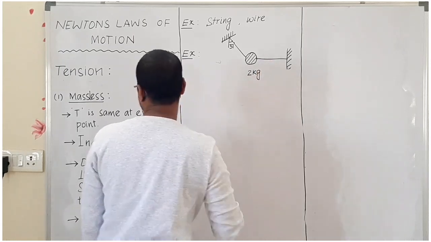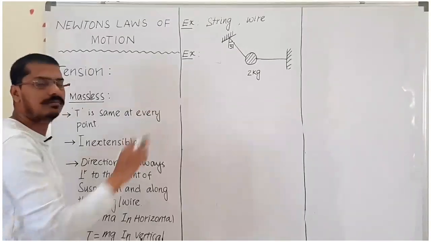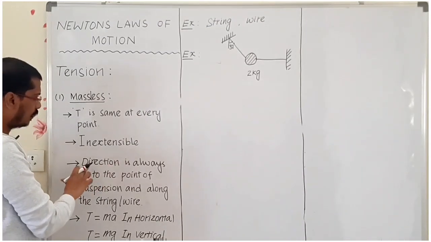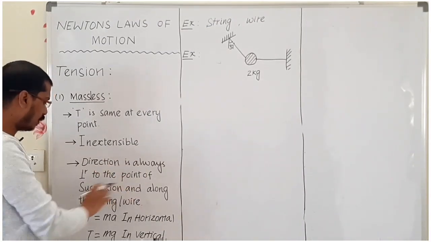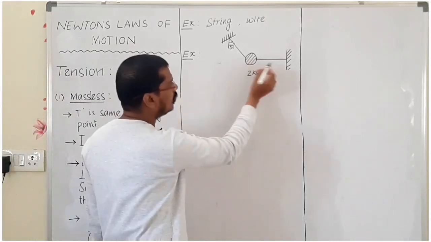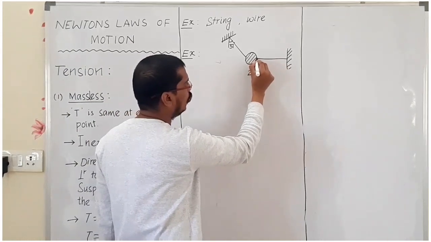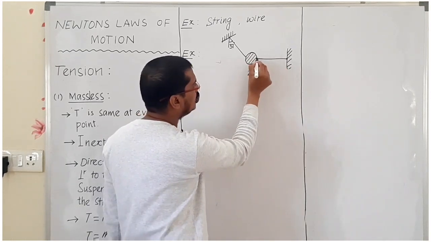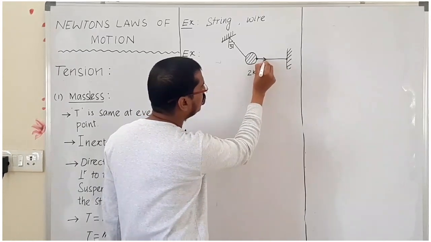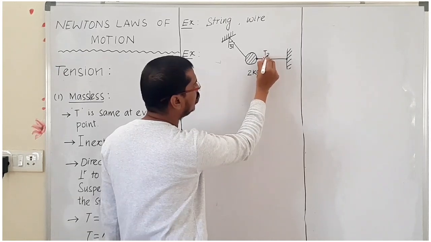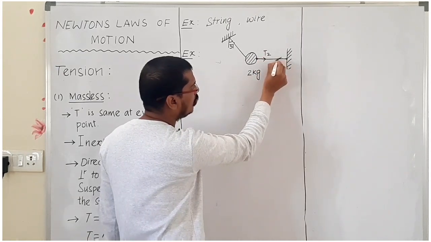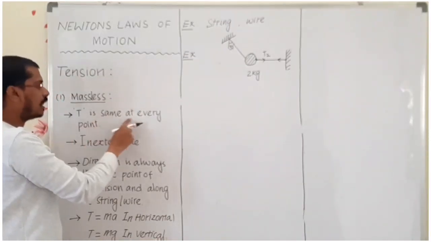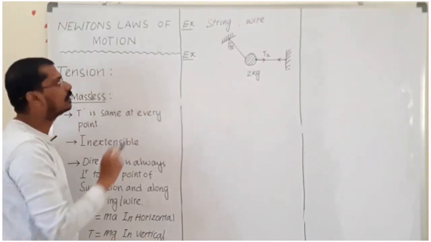Now I am taking the first condition: at every point the tension is the same and the string is inextensible. The third condition: the direction is always perpendicular to the point of suspension. Here this is a point of suspension and this is also a point of suspension. At this point of suspension, the tension is in this direction. Now I am taking T2, and here also I am taking tension T2, because at every point on the string T is the same.